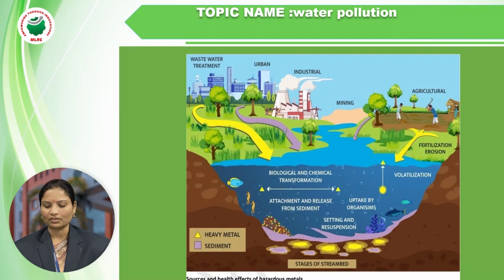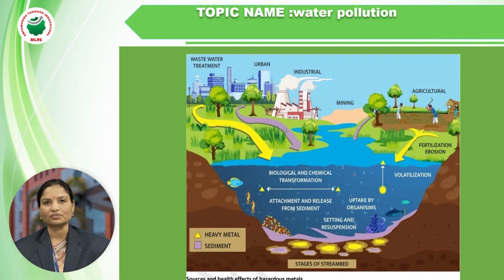Then, whenever wastewater, urbanization, industrialization and mining processes increase, all these unwanted chemical and toxic components are released into our water, rivers and lakes.